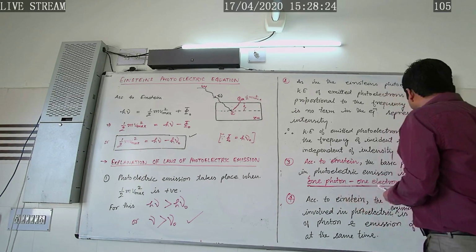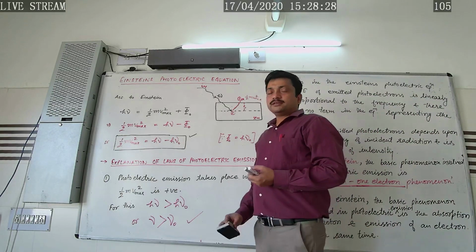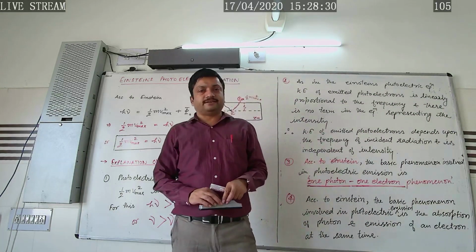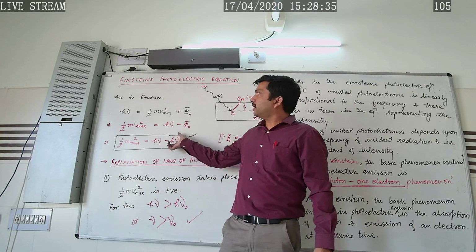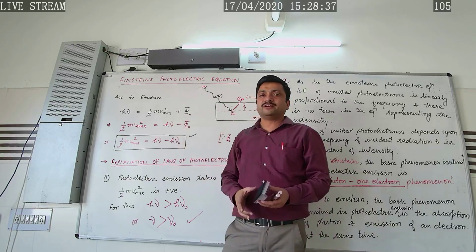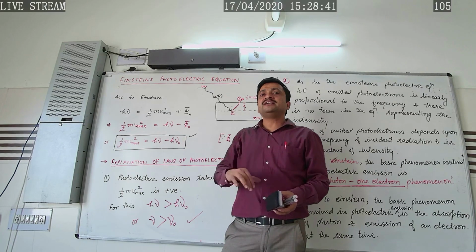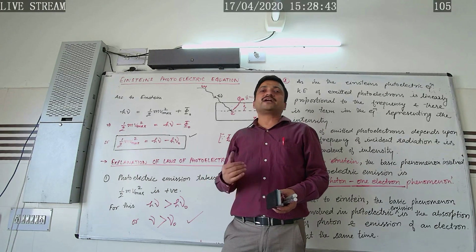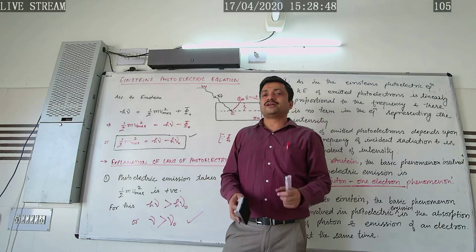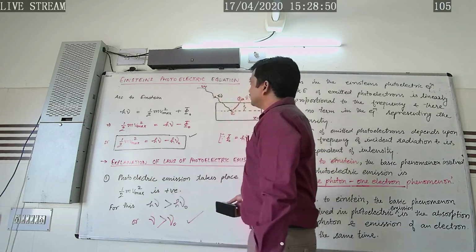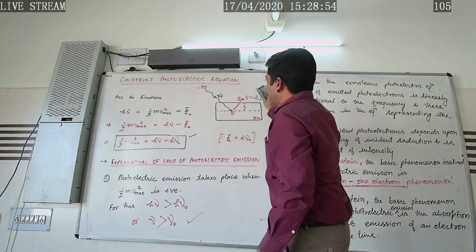Now, what happened in the year 1912? Another scientist, R.A. Millikan, wanted to disprove the Einstein photoelectric equation. But instead of disproving it, he rather checked the correctness of this equation. How did he check the correctness of the relation? Let's study about this. That is, verification of Einstein photoelectric equation.